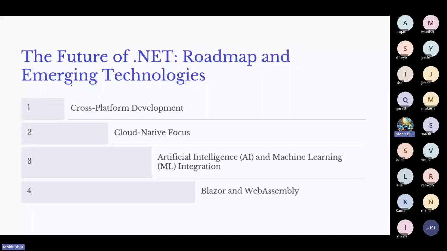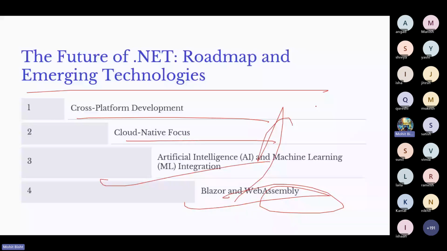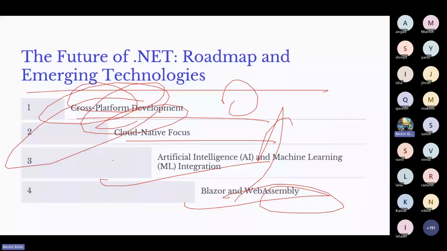So the future of .NET, I already told you: the cloud native focus, AI and ML. WebAssembly is one of the topics in cloud native. In another session, we will discuss what WebAssembly is. And we already discussed cloud platforms and all. So let's move to the next slide.